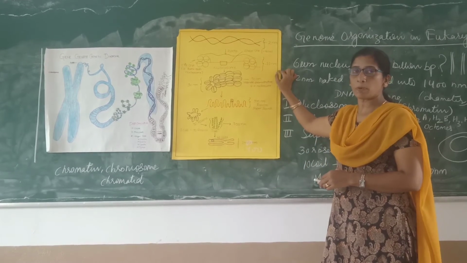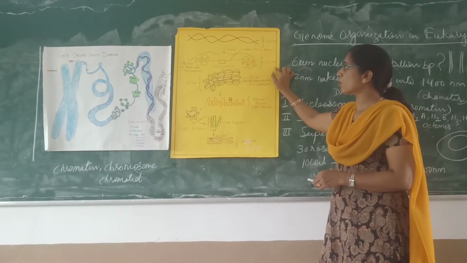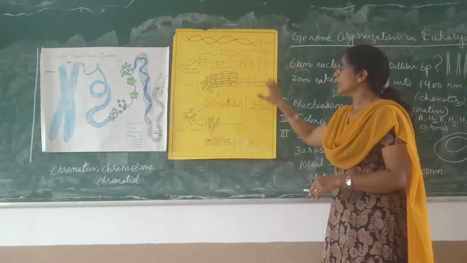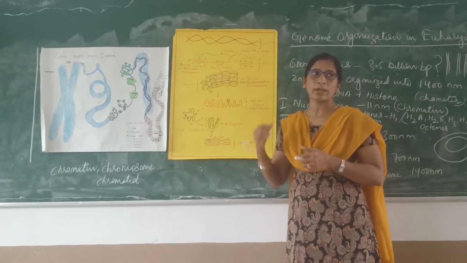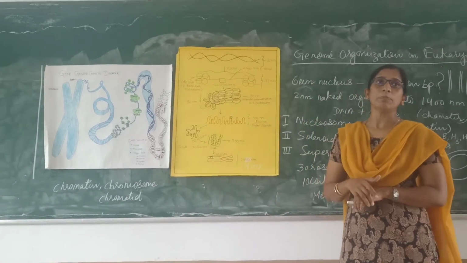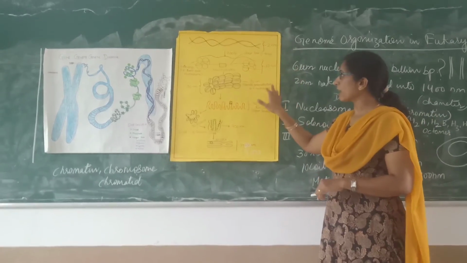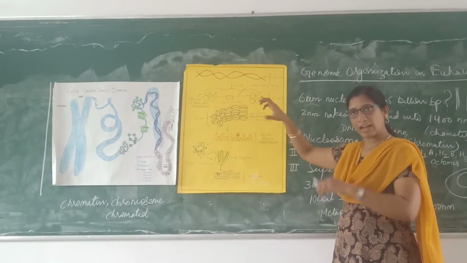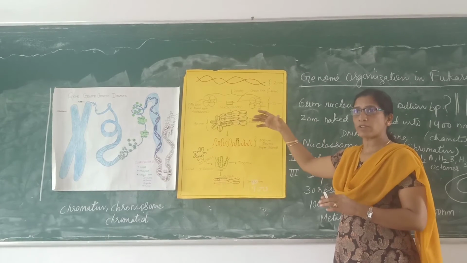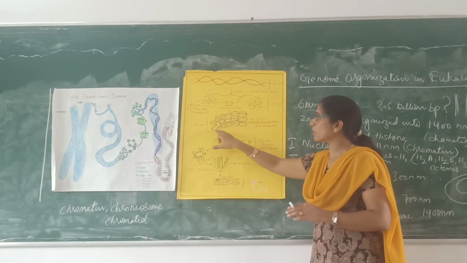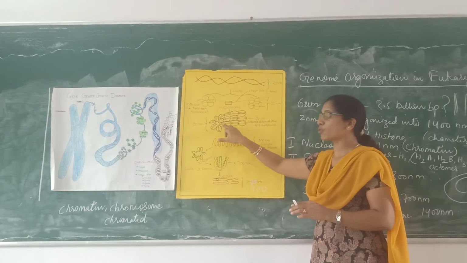There the histone protein is involved, and that histone protein increases the diameter to 11 nanometer. It is visible in the electron microscope as beads on a string. Now the second level organization: this type of nucleosome will come together. Some more proteins, scaffold protein, help in bringing these nucleosome structures closer, that is 6 to 7 nucleosomes,